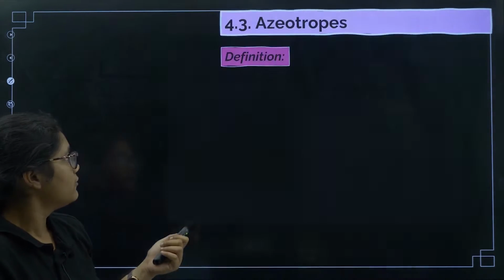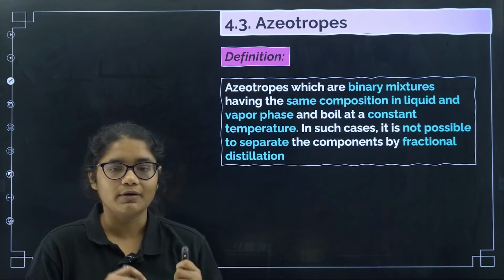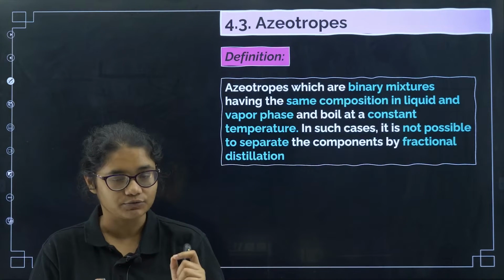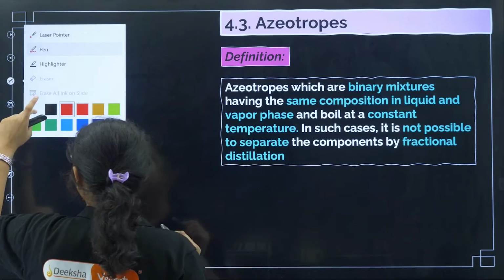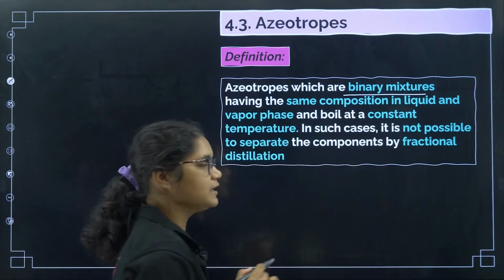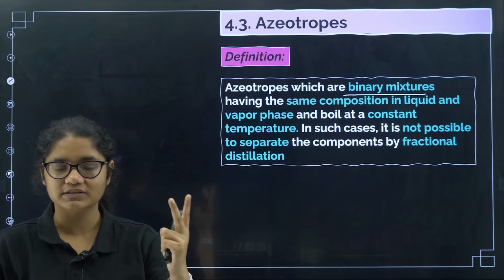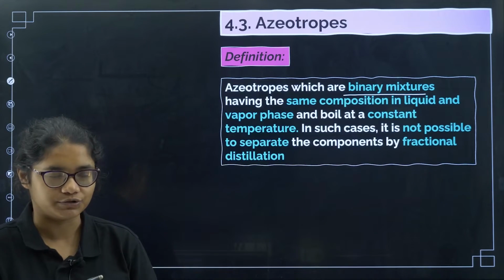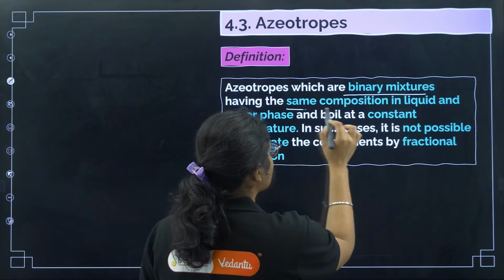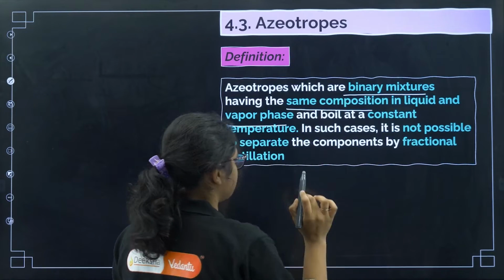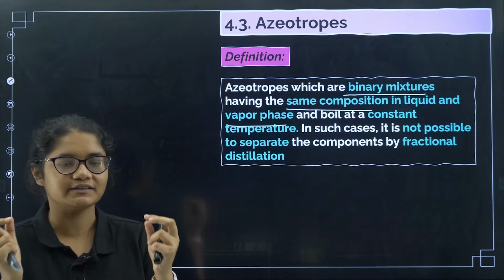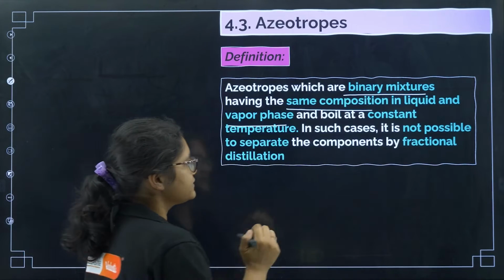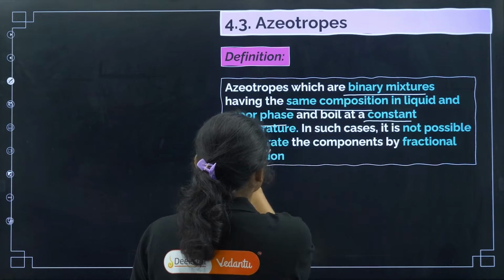Okay, fine. Now coming to azeotropes. Azeotropes are a special type of solutions. Here are some points regarding azeotropes. First of all, azeotropes are binary mixtures. Binary mixture means there are two components in a solution. Now they have the same composition in the liquid and the vapor phase. The mole fraction in the liquid phase and in the vapor phase are the same. And they boil at a constant temperature.